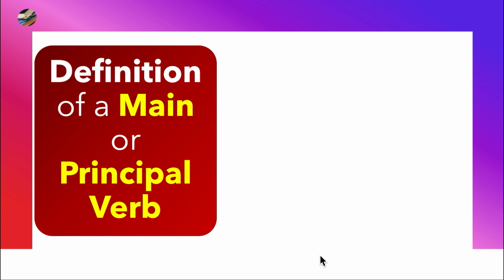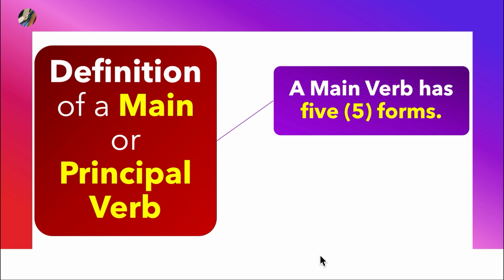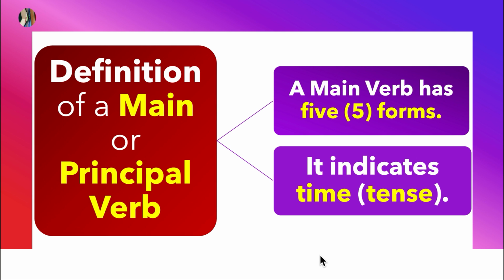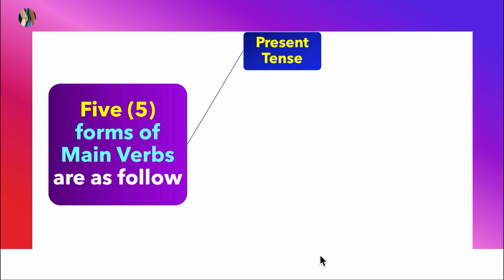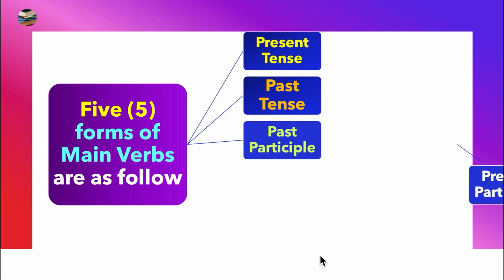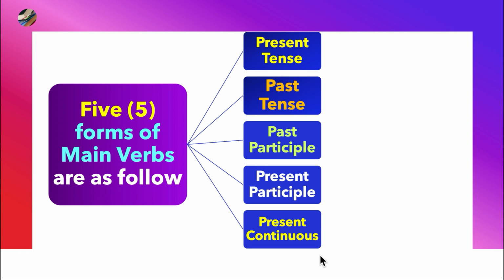We continue our discussion of the definition of a main or principal verb. A main verb has 5 forms, and a main verb indicates time, and time means tense. So a verb is the word in the English language that reflects the time, that reflects the mood of tense. We continue. And what are the 5 forms of main verbs? They are as follows: present tense, past tense, past participle, present participle, and present continuous.